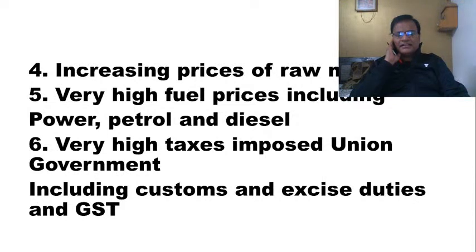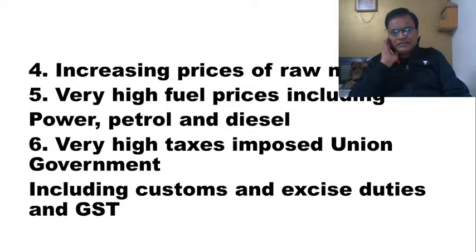Then another problem is very high fuel prices, including power, petrol, and diesel. What happened with Corona? With Corona, suddenly the incomes of the central and state governments had come down drastically, and they needed money for their day-to-day expenses.